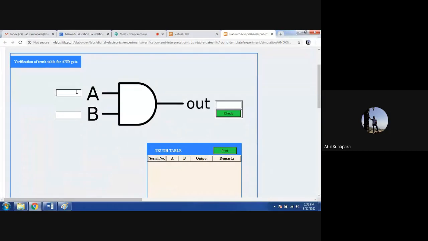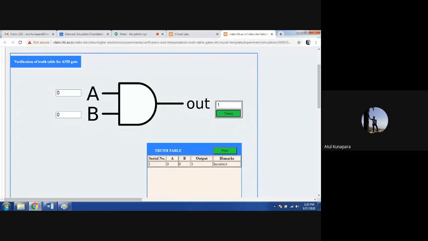For example, if I enter 0 in input A and 0 in input B, I know that for this AND gate, if both inputs are 0, my output should also be 0. If I put 1 instead of 0, which is wrong, and click on check, you will see in the table that the remarks show incorrect.